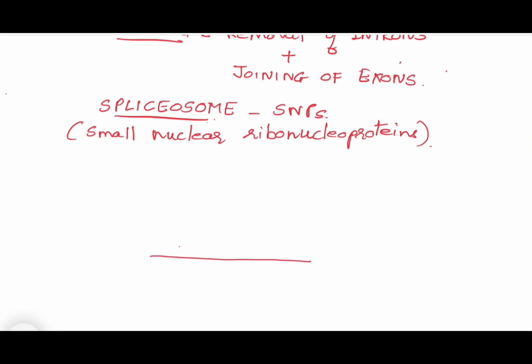This is messenger RNA, which has a 5' end and a 3' end. At the 5' end, it has methyl guanosine triphosphate, the cap, and then it has a poly A tail.